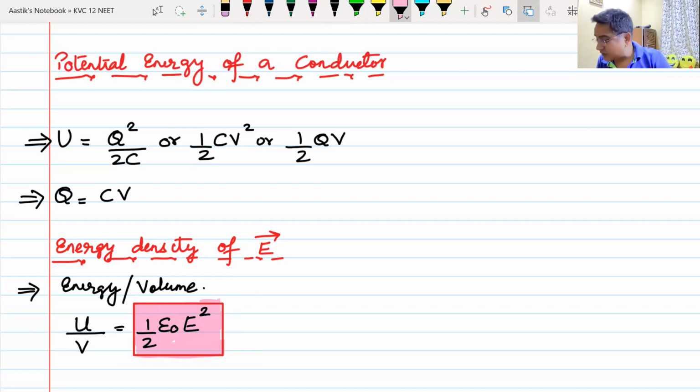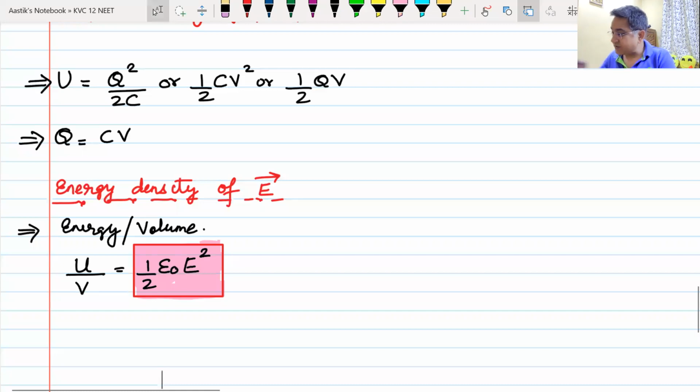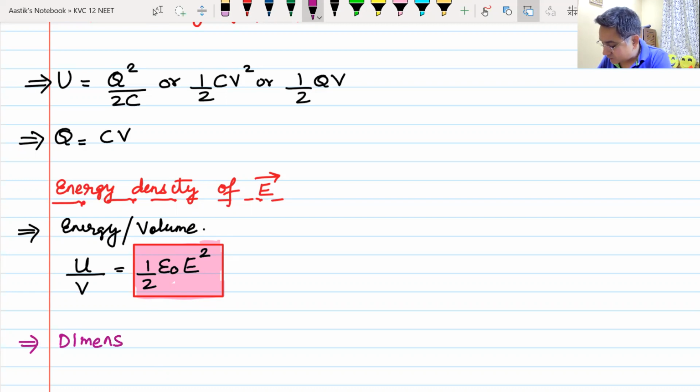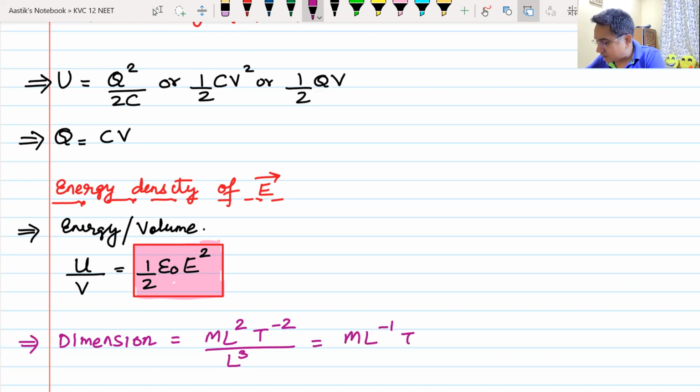And you know the dimensions of energy. What is the dimension of energy? This question comes most probably in dimensions. Dimension of energy is M L square T minus 2, divided by the volume, which is L cube. So you can get the dimension of this as M L minus 1 T minus 2.